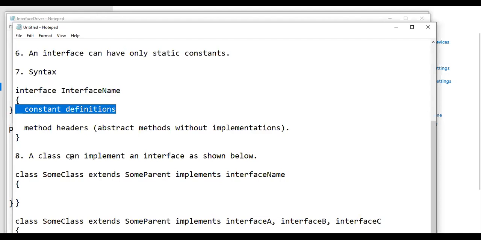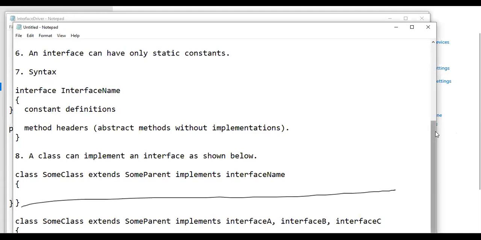If you want a class to inherit another class, what keyword should be used? Extends, right? We'll be using the keyword extends.